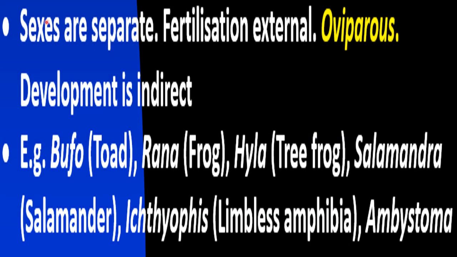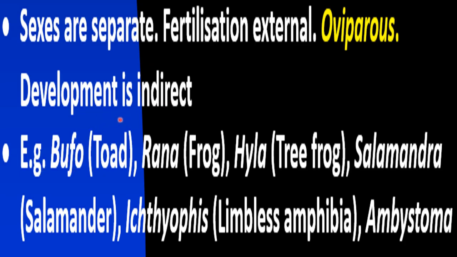Next, sexes are separate, fertilization is external. Oviparous means they lay eggs. Development is indirect, because larval stages are found. That's why development is indirect.